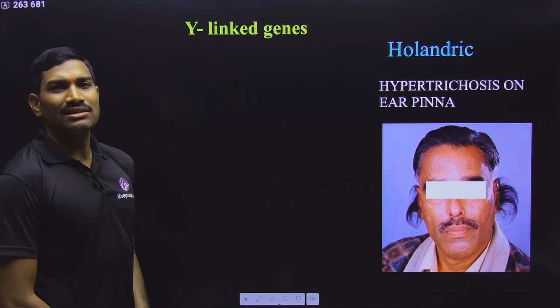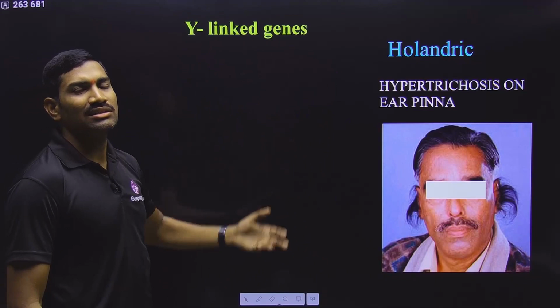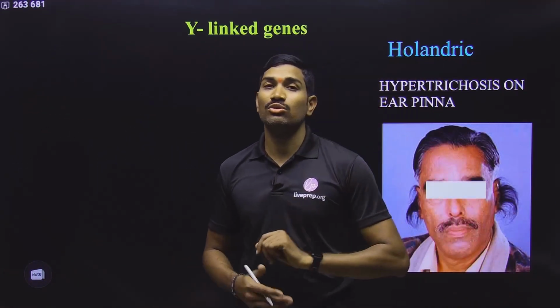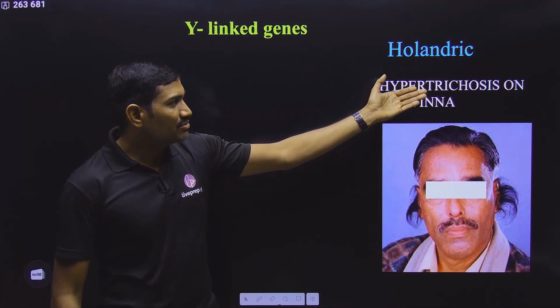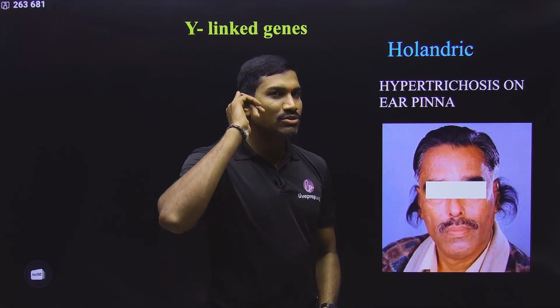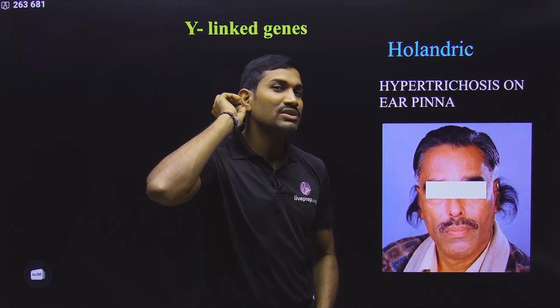Okay, next one, Y-linked genes, not mentioned in the regular NCERT content. So please observe here, what are Y-linked genes? On the Y chromosome also some genes are present. They are not present on the X chromosome, and these genes are called Y-linked genes. There are some genes like hypertrichosis on the ear pinna. The gene for hypertrichosis, for some individuals, causes excessive hair growing on the edge of the ear.